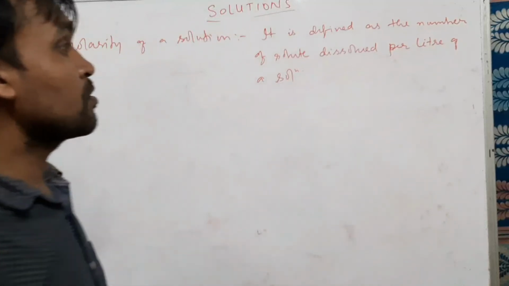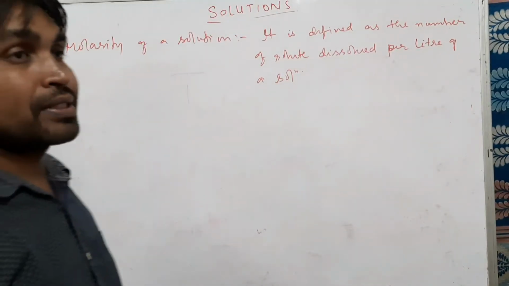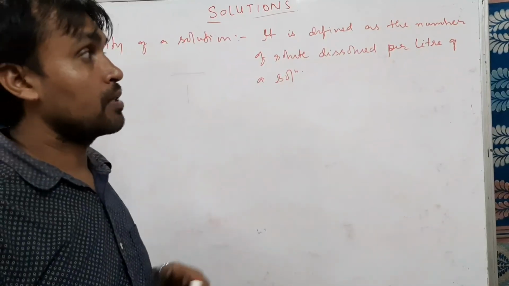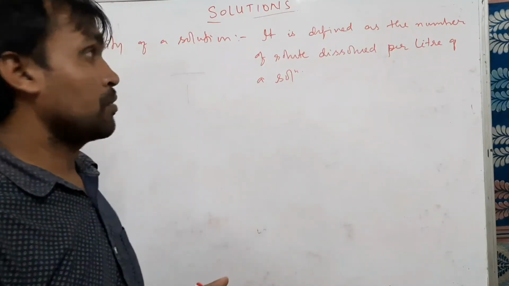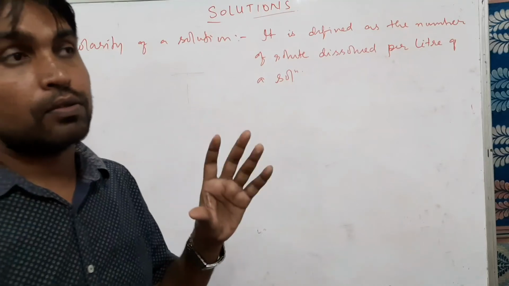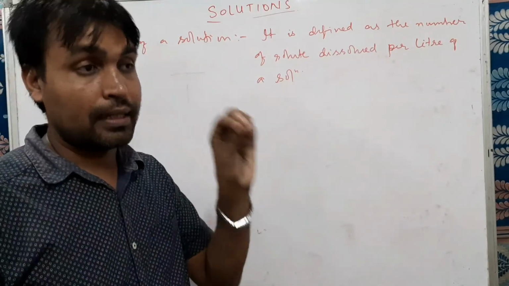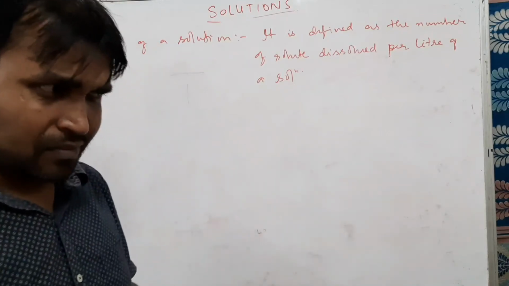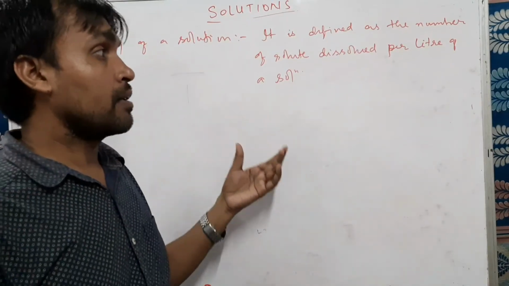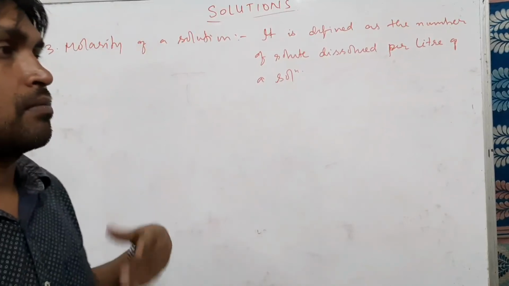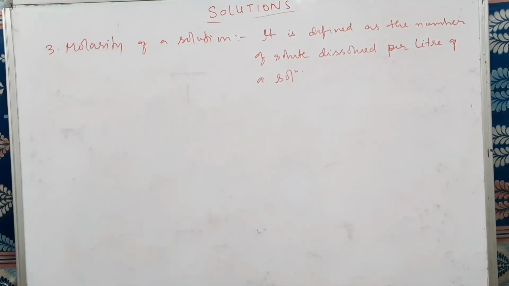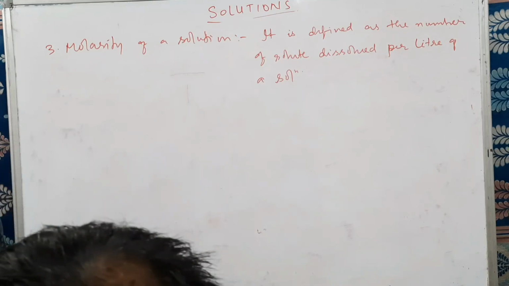Got it? That means how much solute can be dissolved in 1 liter of a solution, that is called the molarity of the solution. Like in 1 liter of water, how much sugar can I dissolve, 5 grams, 2 grams, 10 grams, that we call the molarity of a solution.